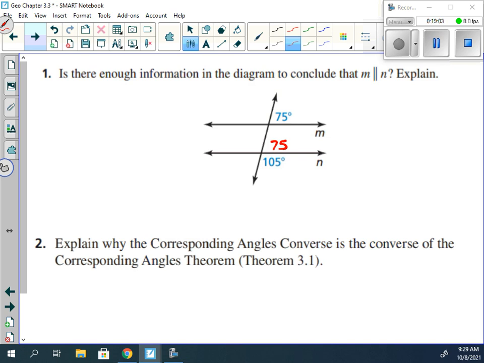Well, that means that these two angles are corresponding, yes? So if we are given two lines cut by a transversal, and the corresponding angles are congruent, then the two lines are parallel. So is there enough information? Yes.